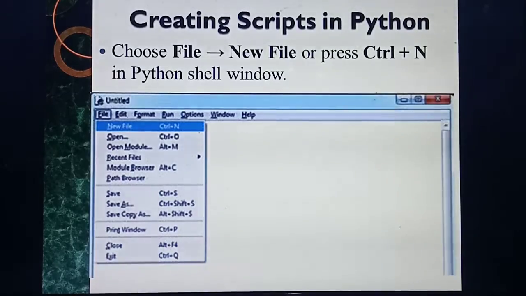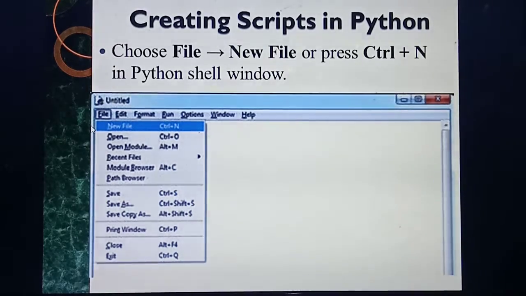Understood? Okay, listen carefully. So this is creating scripts in Python. The same way you are going to do the practical. For your 12th practical, we are not going to follow interactive mode; you are going to follow script mode programming only. What's the first step? Listen, you have already studied this: double click the Python IDLE, and immediately this screen will open. In this screen, first you need to see the file menu. Please listen carefully; the same thing you are going to do in the practical.